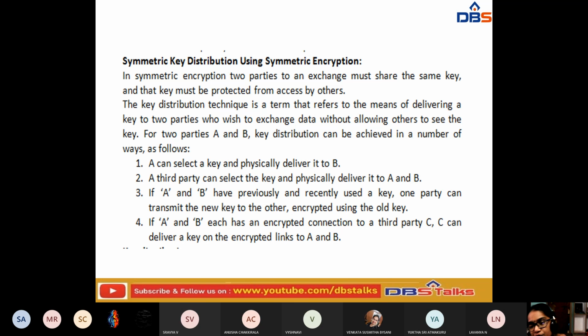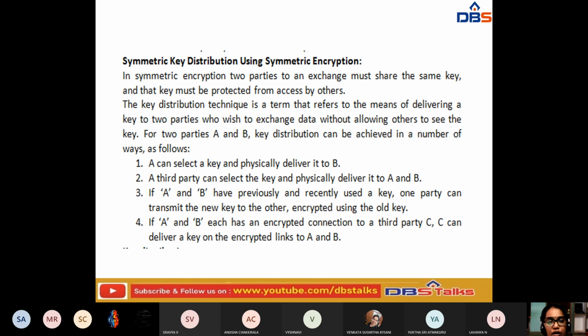Whenever you are going to distribute the key, key distribution basically refers to delivering the key to the two parties when those two parties wish to exchange data, without allowing others to see that key. So suppose we have two parties A and B. The key distribution can be achieved in a number of ways as follows.